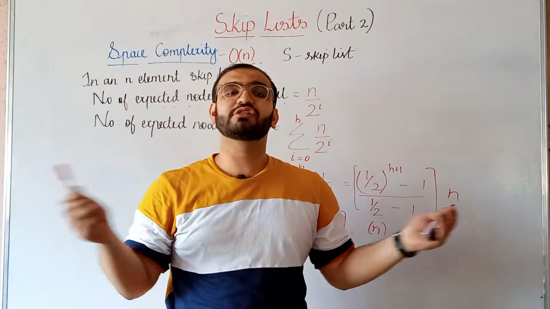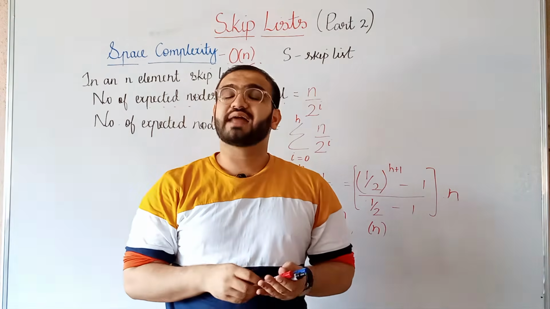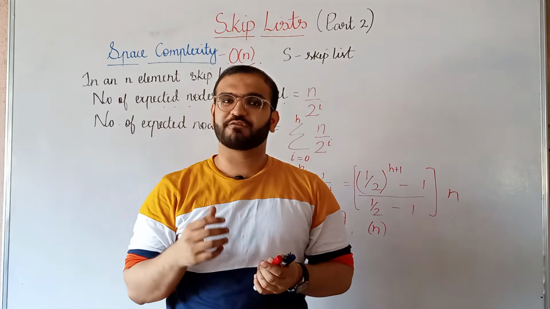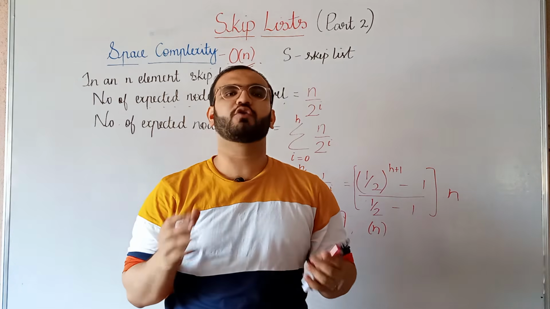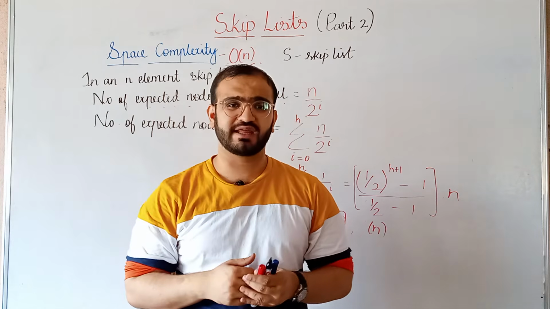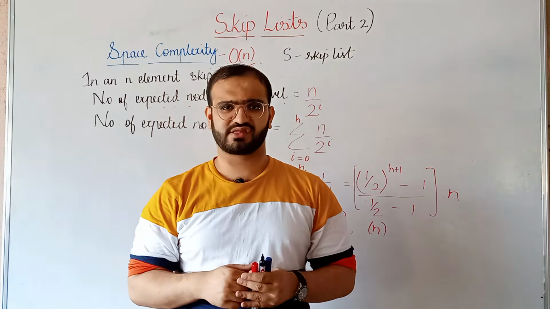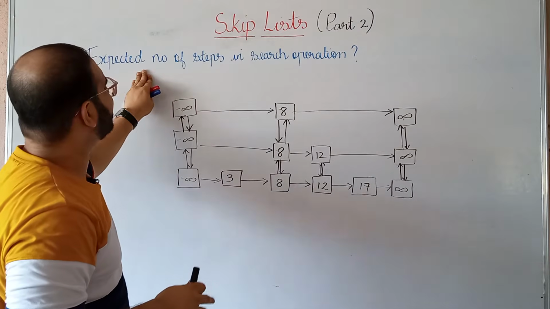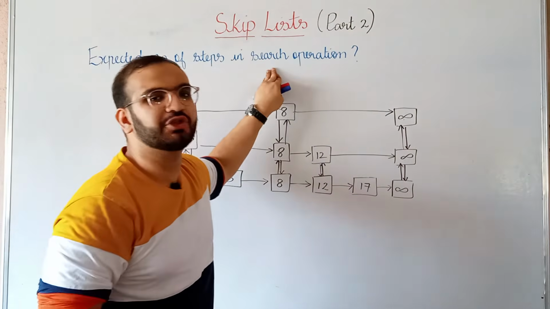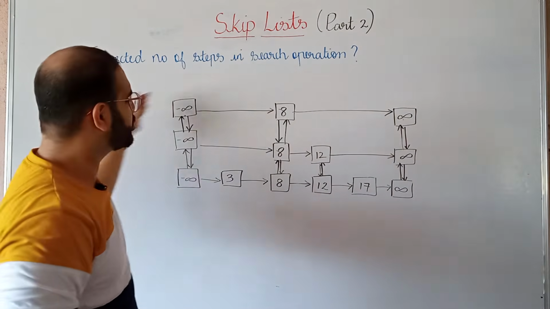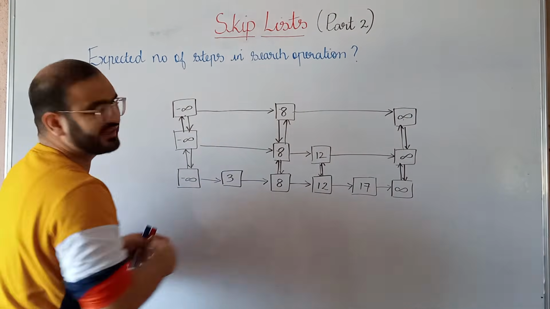So now let us look at the third question: what will be the expected number of steps when we do a search operation, or what will be the cost of the search operation in a randomized skip list. So now we will try to calculate the expected number of steps in a search operation in a skip list, or you can say a randomized skip list like this one.